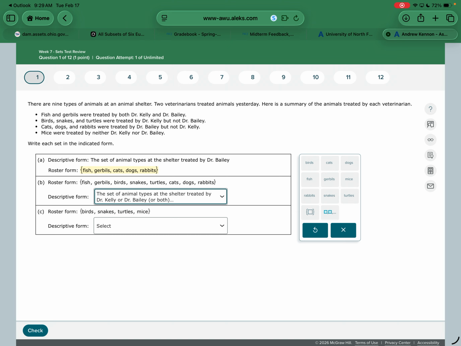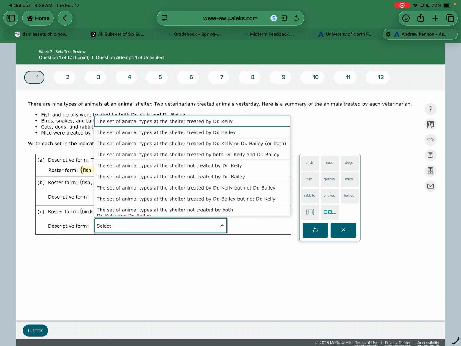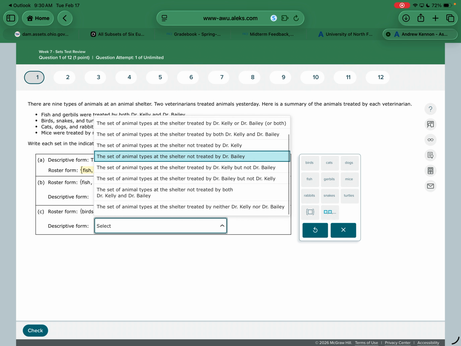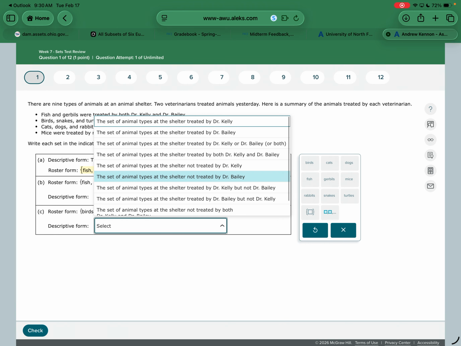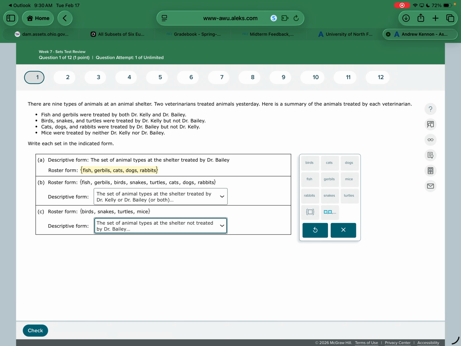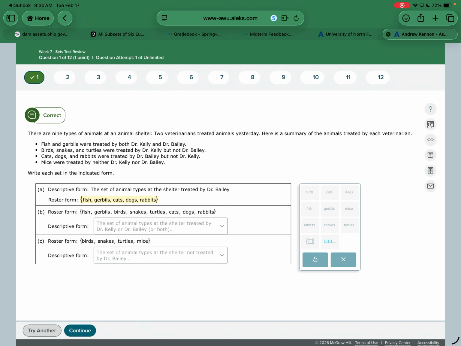Birds, snakes, and turtles were treated by Kelly, but not Bailey. And mice weren't treated by either one. So Bailey has nothing to do with any of those four. So is there a not? How about not treated by Bailey? Birds, snakes, turtles were treated by Kelly, but not Bailey. And then mice aren't treated by either one of them. So those four would be the ones that Bailey does not treat. All right? We'll check it to make sure. So you got to be a little careful with the wording on those. You could draw a little Venn diagram out if that helps you. Just read through those and find those.